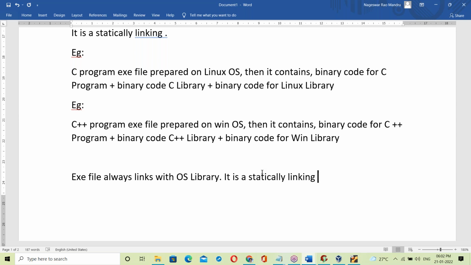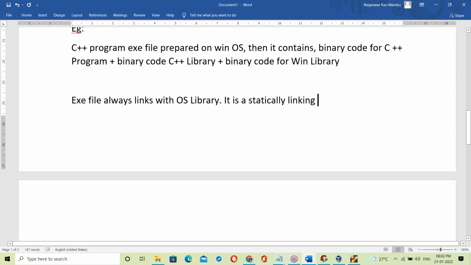What is dynamic linking, what is static linking? Dynamically and statically: once you see the difference, you can understand what is static and what is dynamic. Just wait for some time.